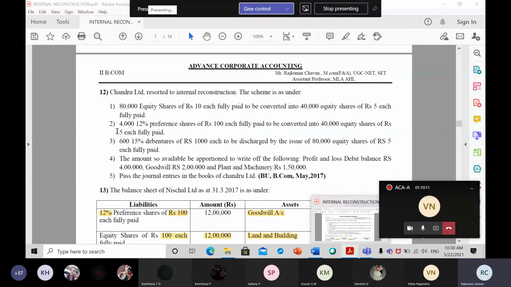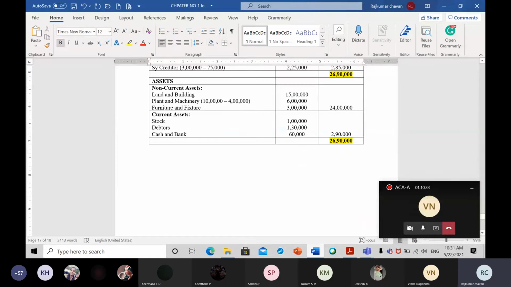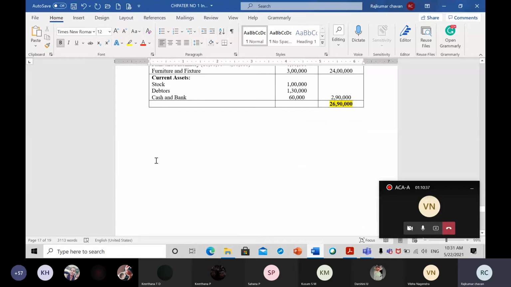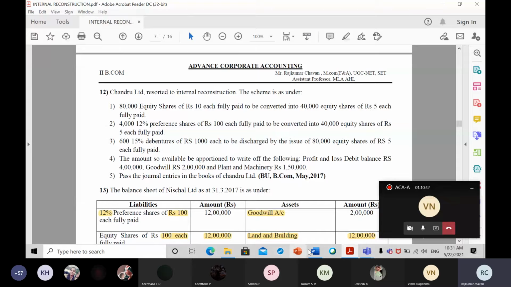Yes, sir. Okay. Now I will solve this problem. It's very simple. I will solve both this problem also at the same time. Now, Chandru Limited has resorted to internal reconstruction. The scheme is as under. I am going to solve at the same time. So let me write down here. I will put it in the next form. Question number 12. Okay.